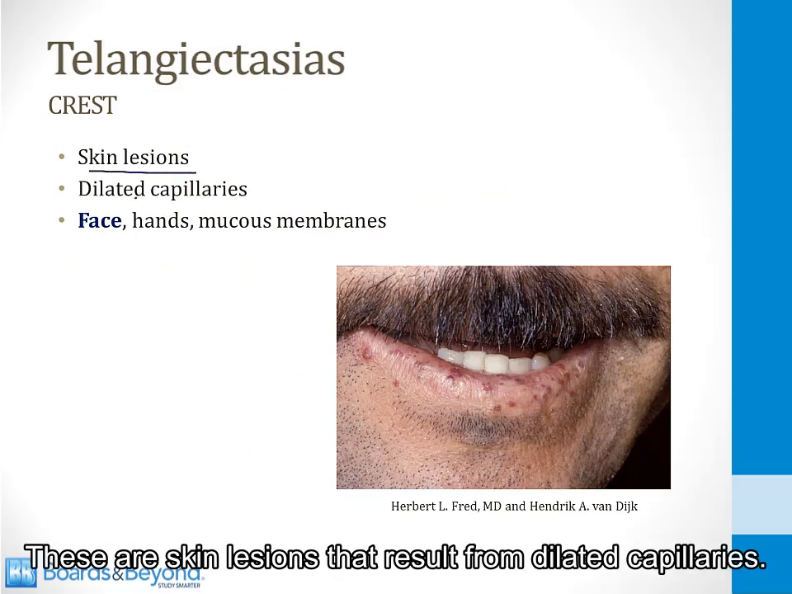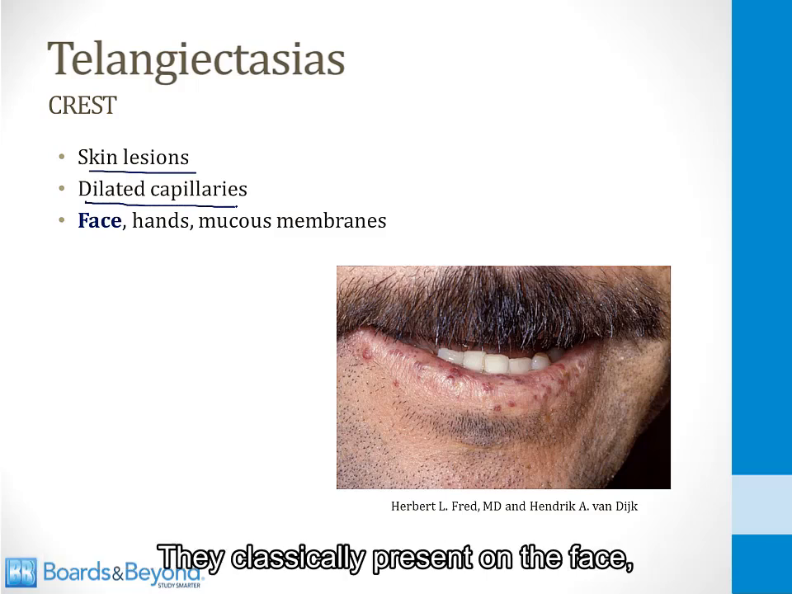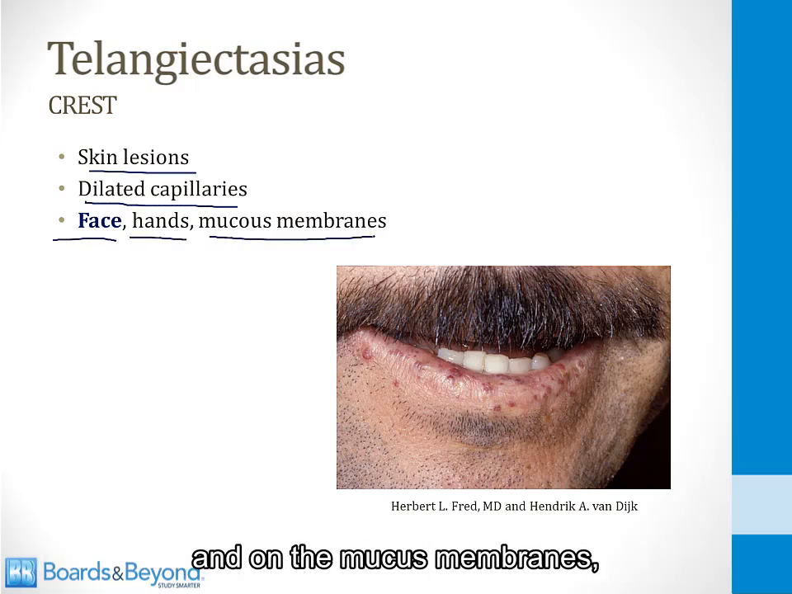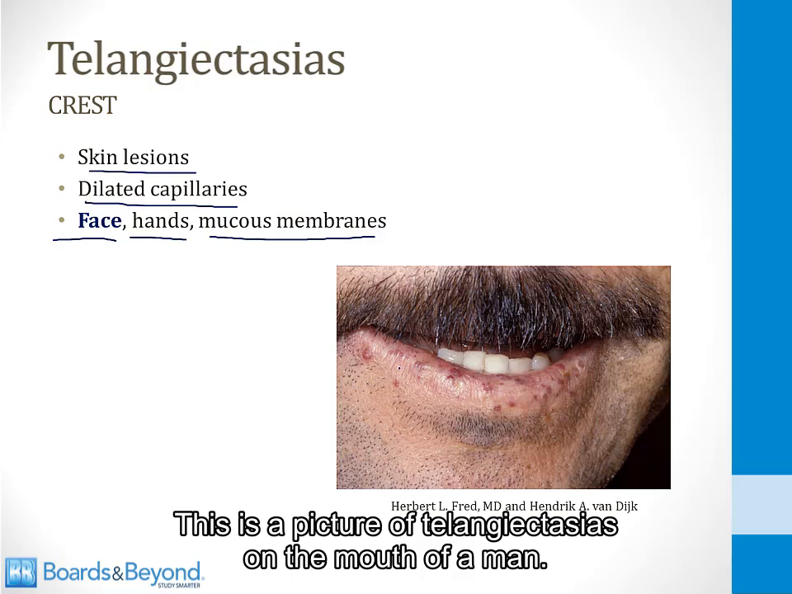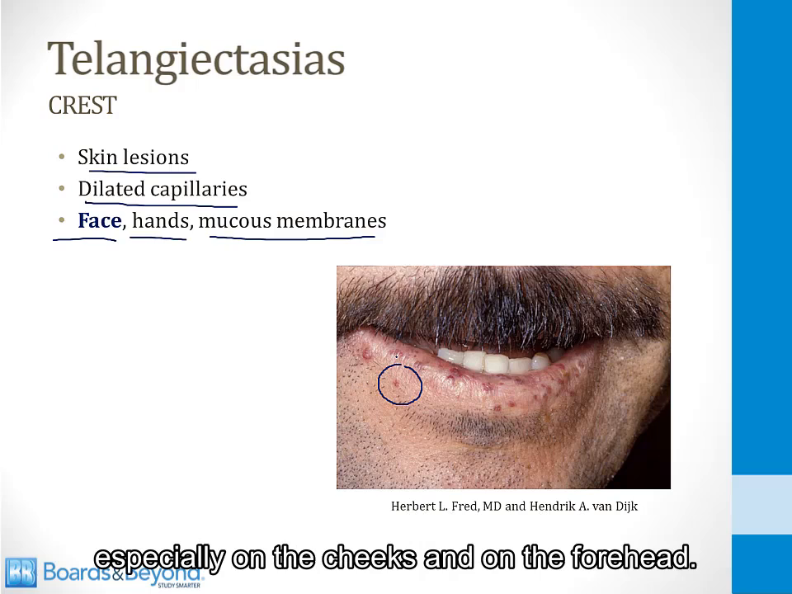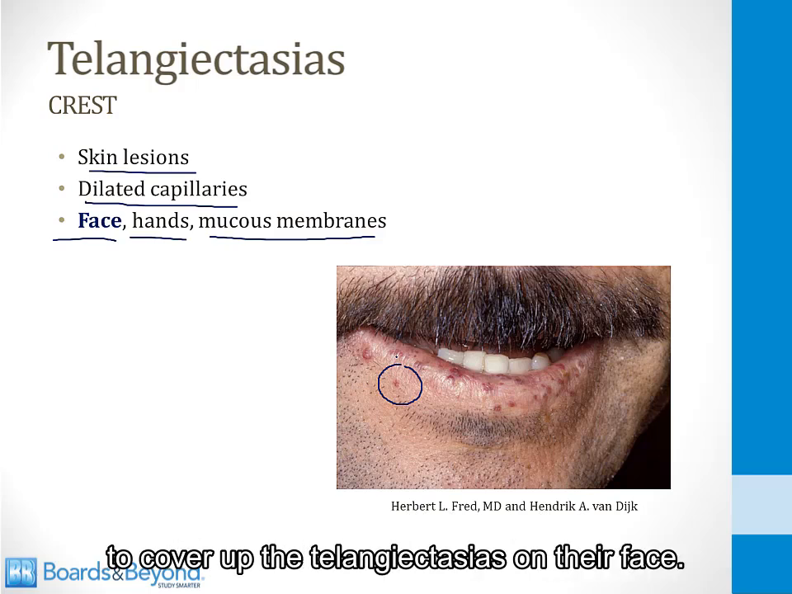These are skin lesions that result from dilated capillaries. They classically present on the face, but you can also find them on the hands and on the mucous membranes like inside the mouth on the cheeks. This is a picture of telangiectasias on the mouth of a man. Many women with scleroderma develop them on the face, especially on the cheeks and on the forehead, and they often wear lots of makeup to cover up the telangiectasias on their face.